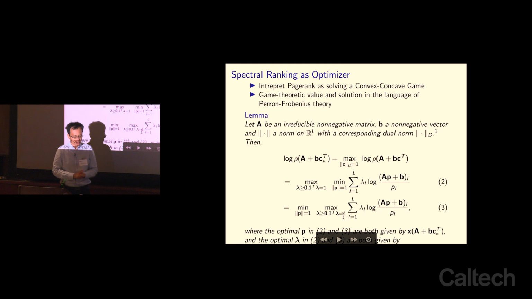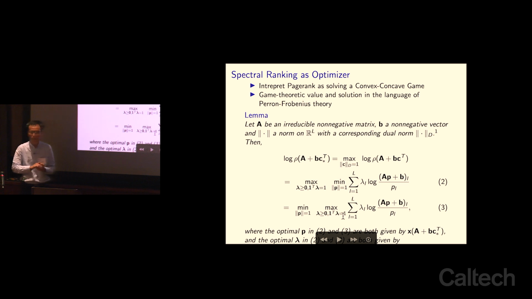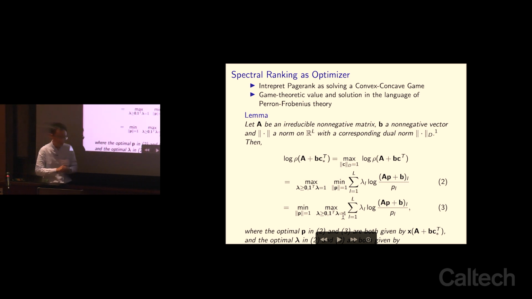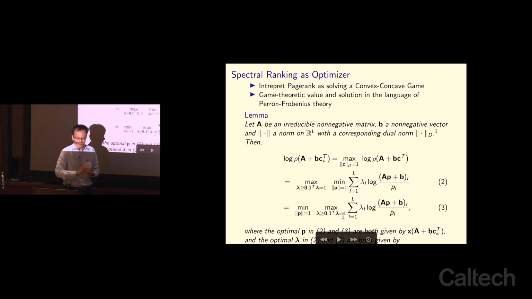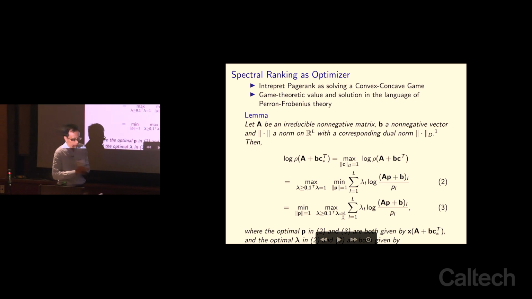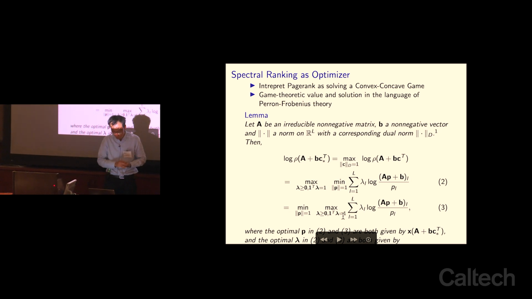But what actually intrigued me is to see PageRank as a convex-concave game. In the last 10 to 15 years, there were attempts at doing this, namely from those optimization theoretic researchers, the Russians, Polyak, Boyd, and quite a few of Polyak's students in the past.